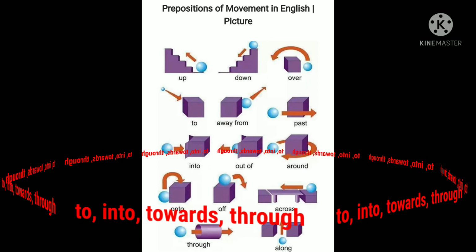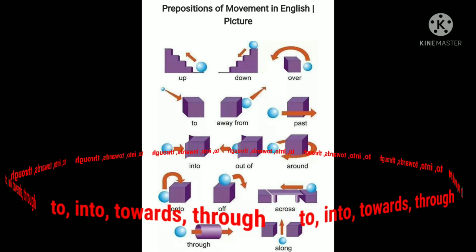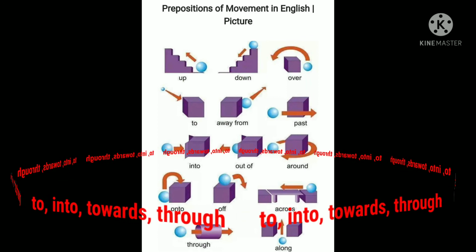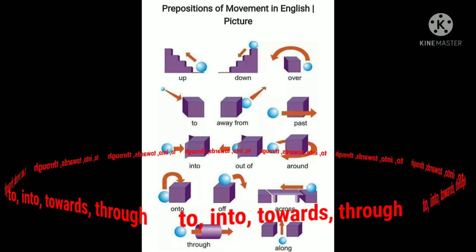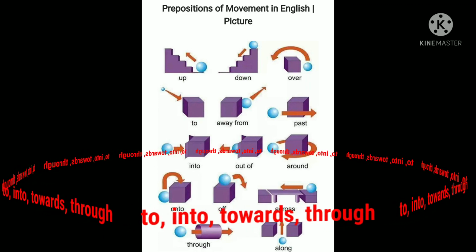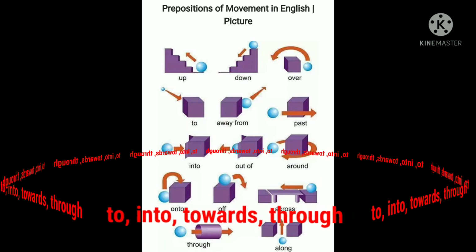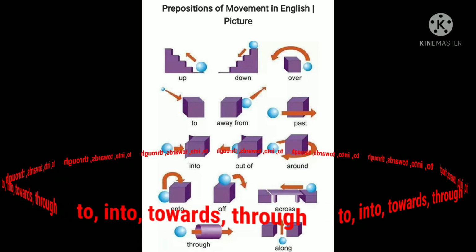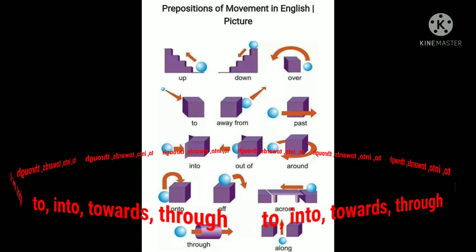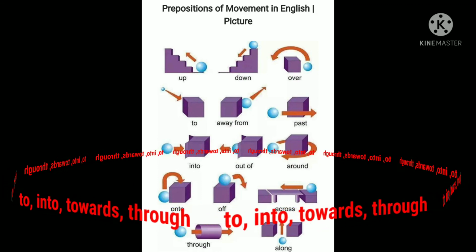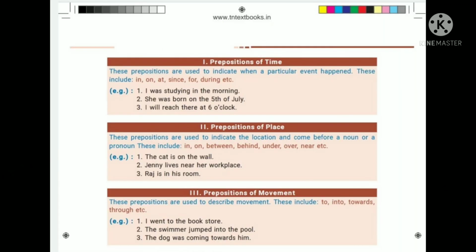Now the next one is prepositions of movement. Prepositions of movement are used to describe the movement or direction. It shows the movement from one place to another. You can see some of the examples here: to, into, towards, through, etc. These are prepositions used to describe movement in the direction of something. We will see the examples in the textbook page for prepositions of movement.